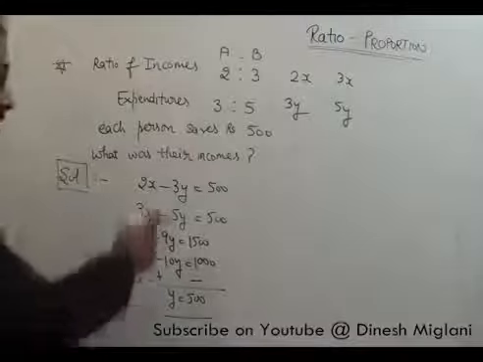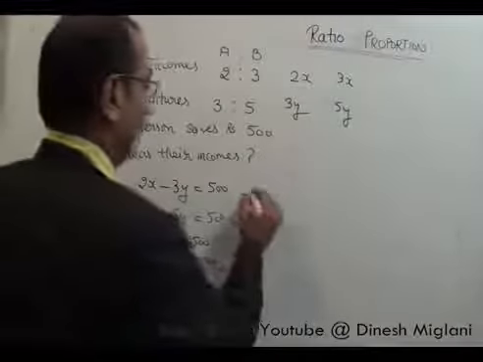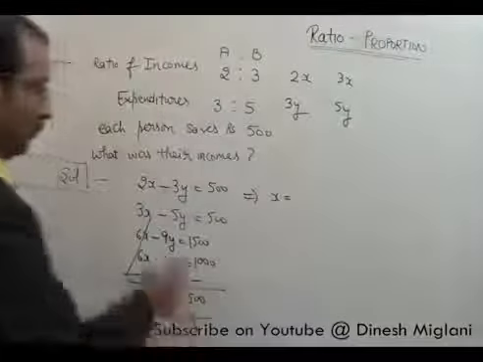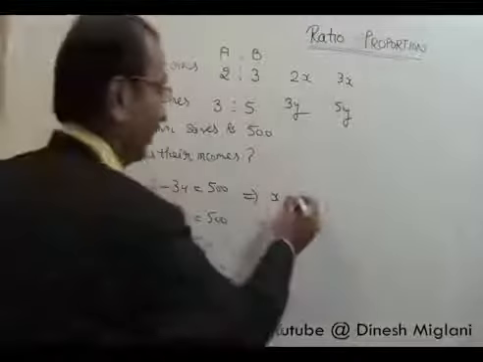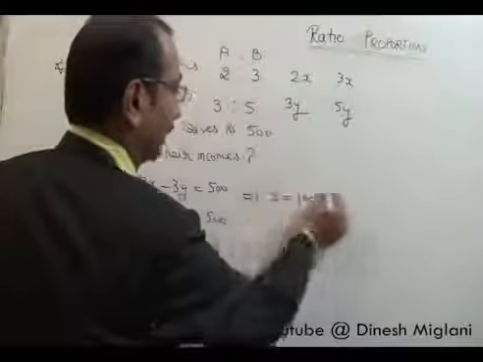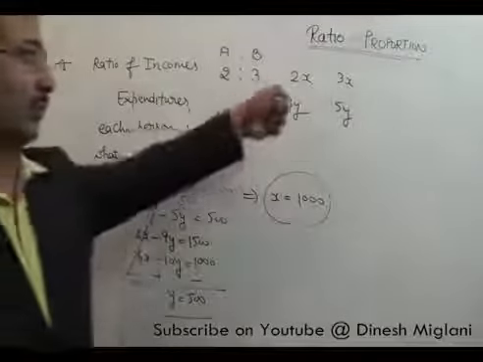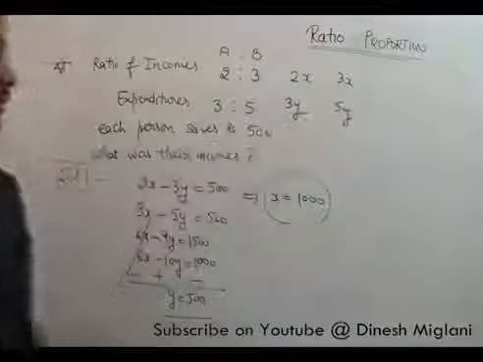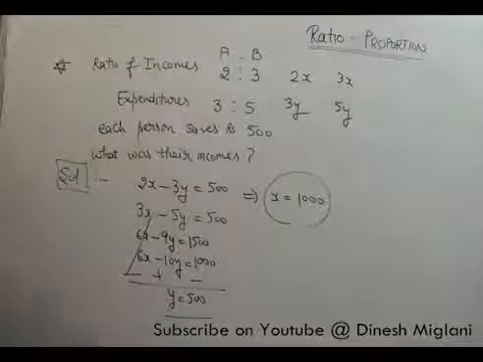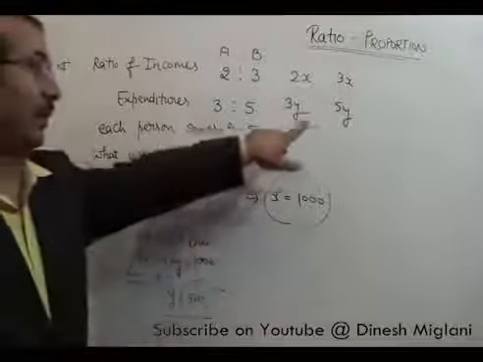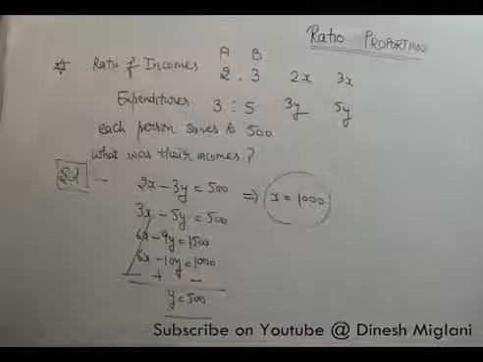By putting y in this equation I can find out x. So x equals 1000. Now the incomes of the persons would be 2000 and 3000. And their expenditures would be 1500 and 2500. That becomes my answer.